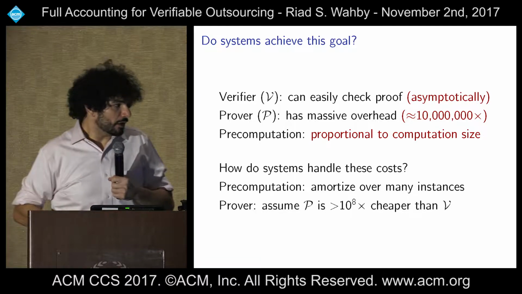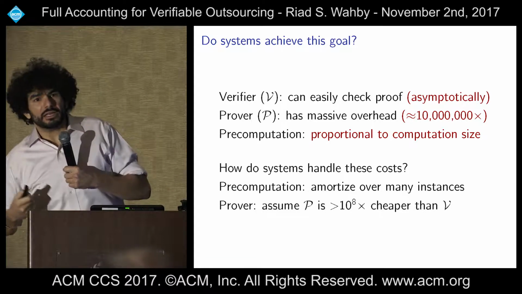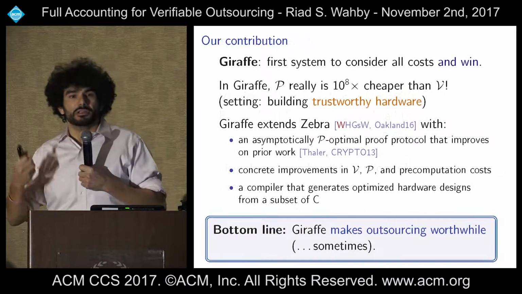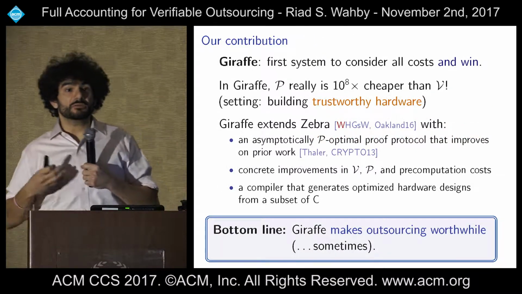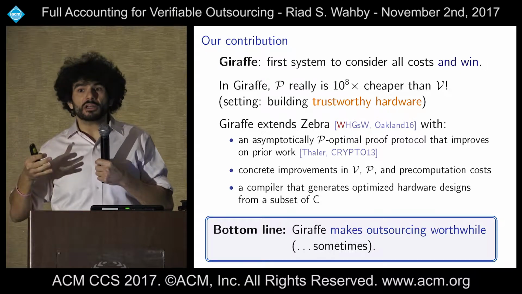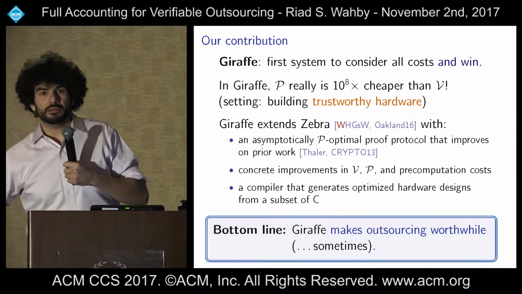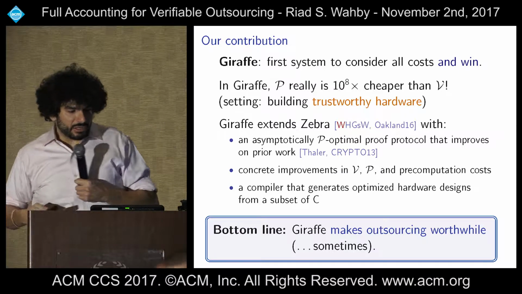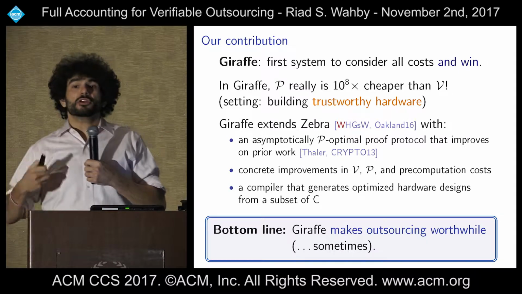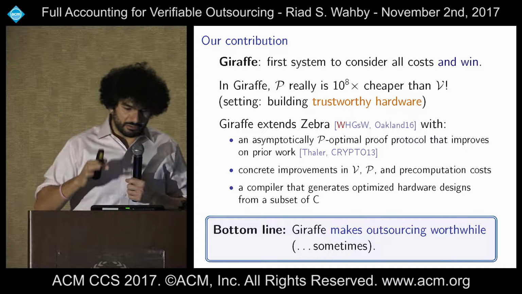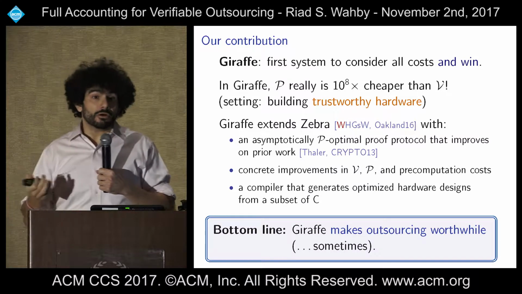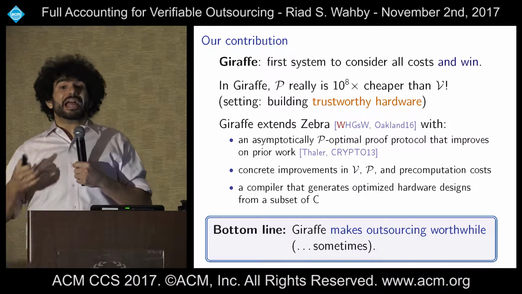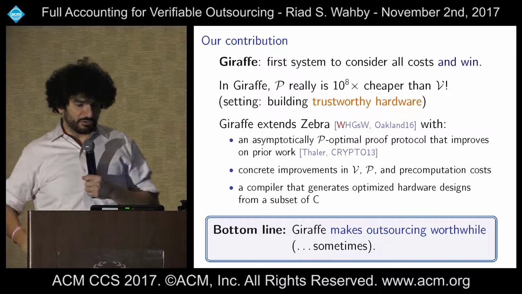Okay, maybe that's fine. But what we're going to look at here is a system that we call Giraffe, where we carefully account for all of these things, and we say, even if we sum up all of these costs, that's still less than running the computation locally on a trusted machine. One reason that we can do this is that we are in a slightly different environment. We're in the trustworthy hardware context, and there the prover is actually affordable. We're going to see why in a few slides.